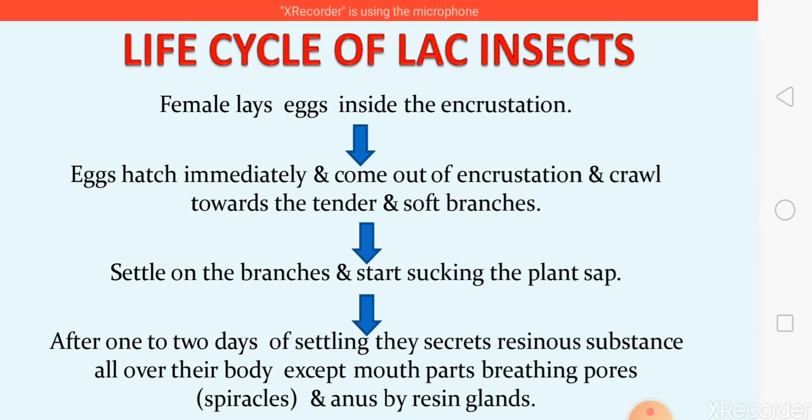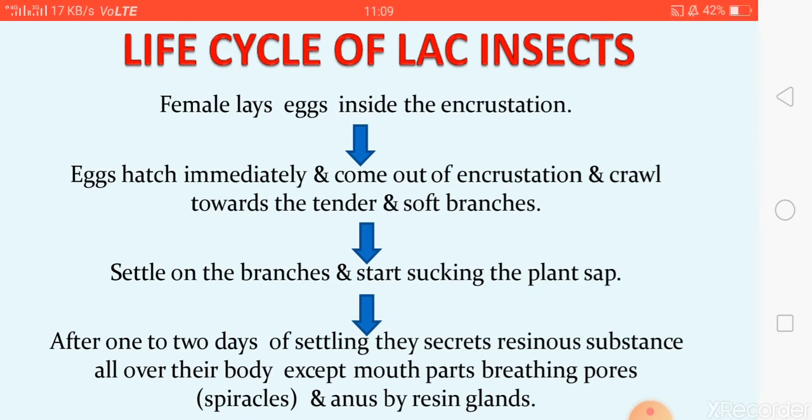So they settle there, and after settling for 1 to 2 days they start secreting the resinous substance all over the body except three regions. These resin glands are present in all regions of their body except three: mouth parts, spiracles, that is breathing pores, and anal region.